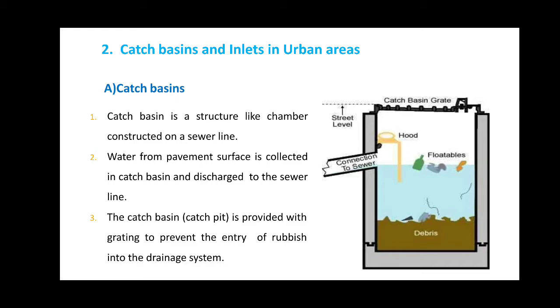As you can see from the figure, from the top surface, the water from the pavement surface gets drained into the catch basin, and all the debris settles to the bottom, whereas the clear water is discharged to the connected sewer, which avoids the entry of debris into the municipal sewer lines, thus avoiding any sort of blockage, especially in the rainy season.